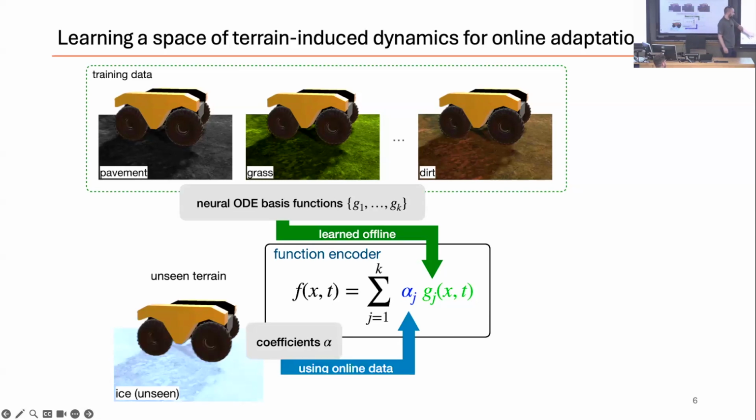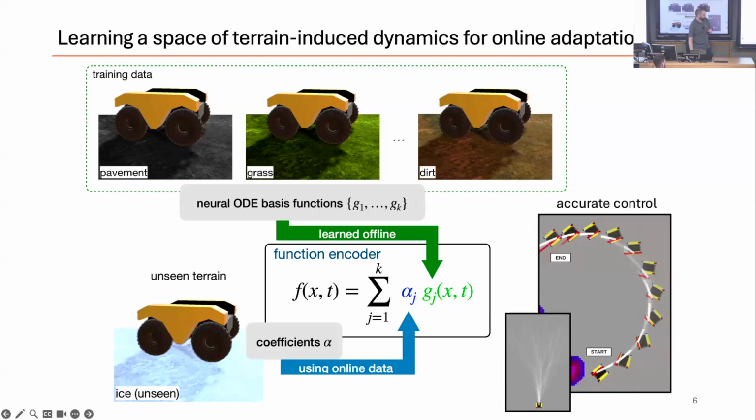And then online, for some new terrain, all we have to do is compute the coefficients online using some online data. And we use that in our linear combination. And then we can plug this into a downstream controller to get accurate model predictions.